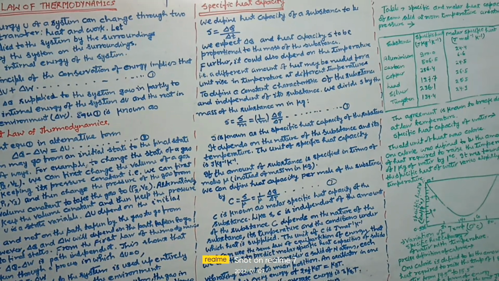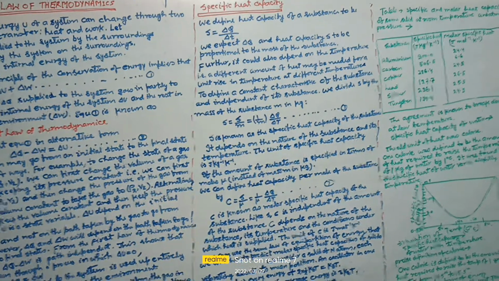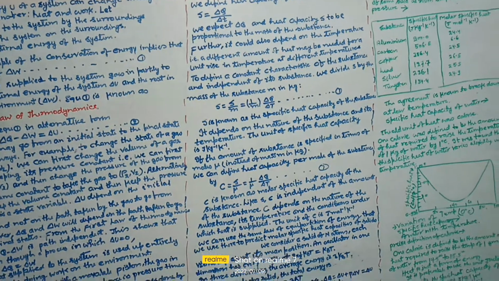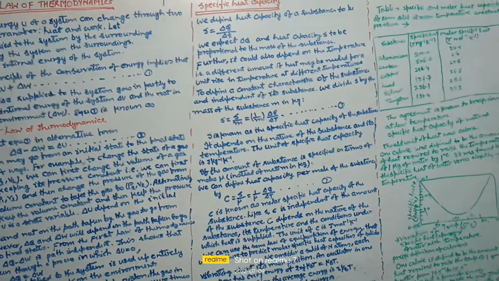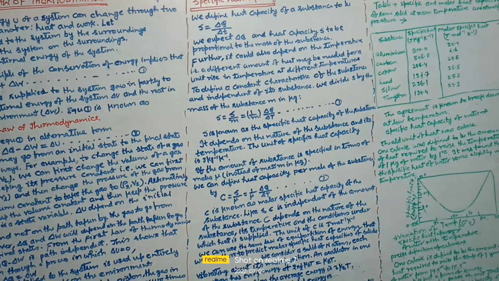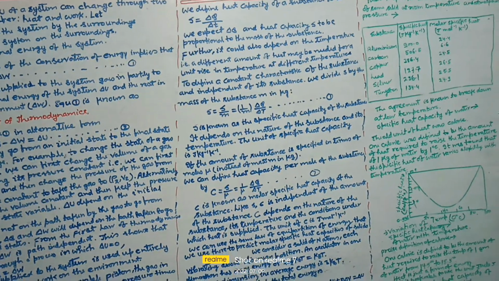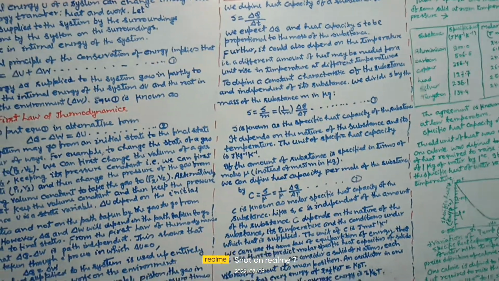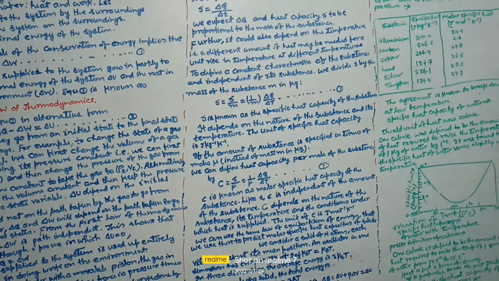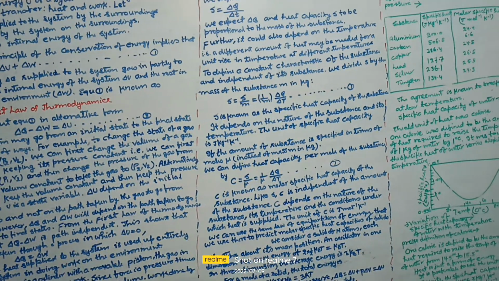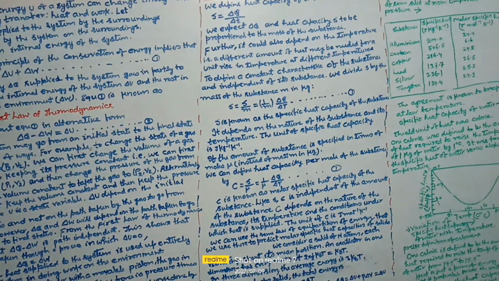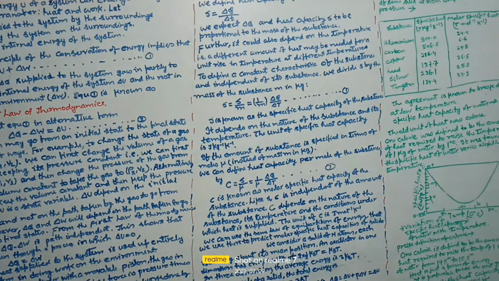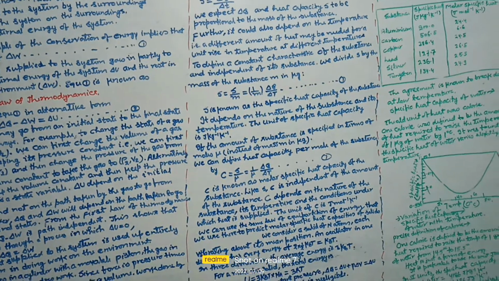If the amount of substance is specified in terms of moles, mu, instead of mass m in kg, we can define heat capacity per mole of the substance by C equal to S by mu, which is equal to 1 by mu delta Q by delta T. This is equation number 9. Now, C is known as molar specific heat capacity of the substance. Like s, C is independent of the amount of the substance. C depends on the nature of the substance, its temperature and the conditions under which heat is supplied. The unit of C is joule per mole per Kelvin.